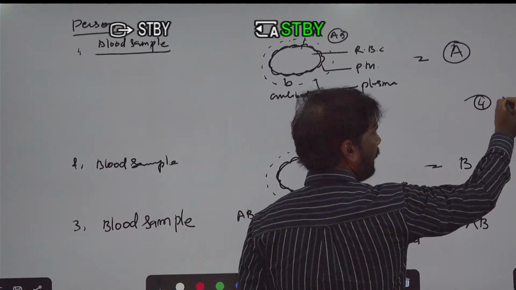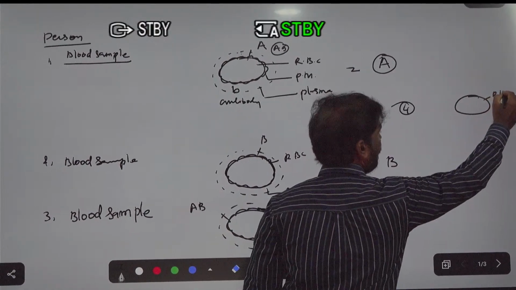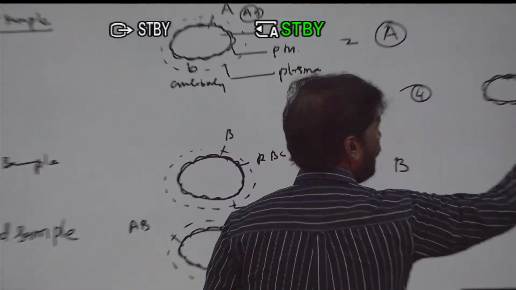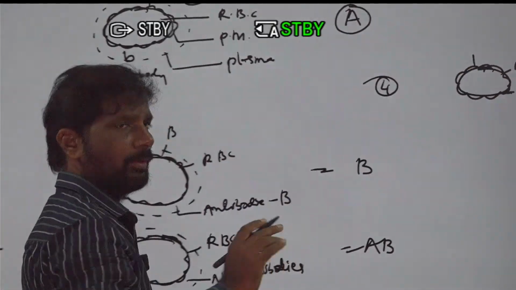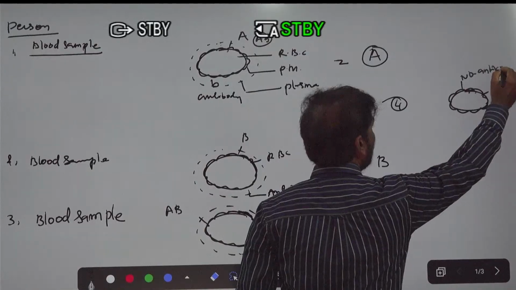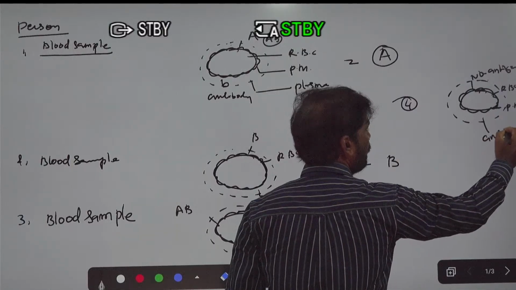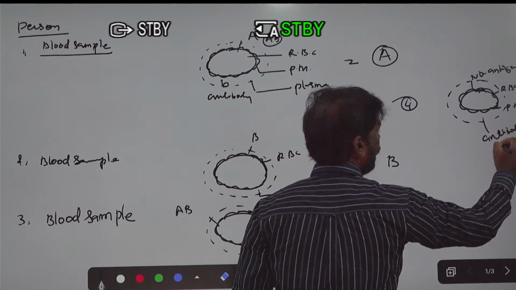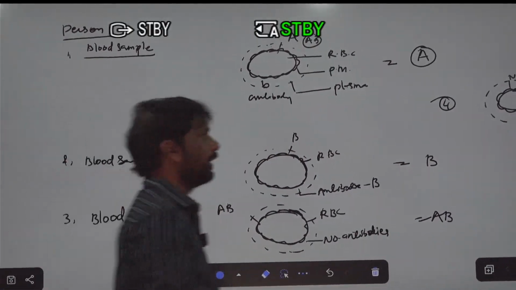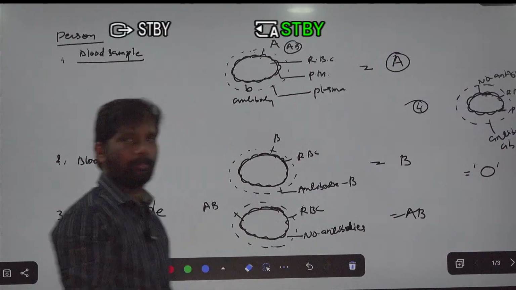In this fourth blood sample, here is the RBC and here is the plasma membrane, and in this plasma membrane there are no antigens, but the plasma of the blood sample has antibodies, specifically both A and B antibodies. Such a type of blood is known as the O blood group, or the O blood sample.